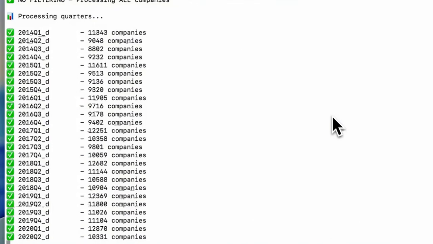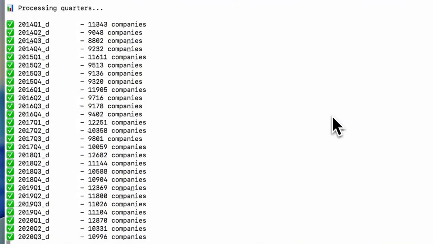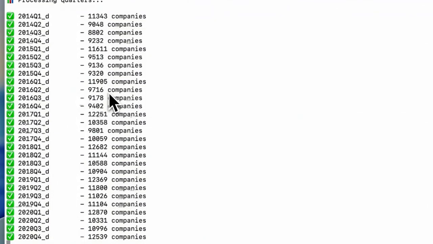So this is going through, removing duplicates, adding things up, getting statistics. We're not filtering at this point. So it's getting a lot of companies, 11,000, 9,000, 8,000, 9,000, et cetera. But a lot of those are very small companies. We're just keeping all the data at this point, and then we'll filter it down.